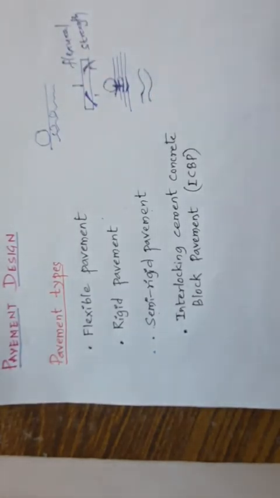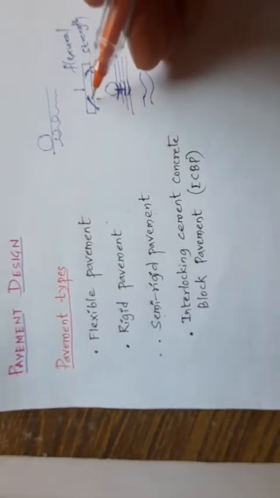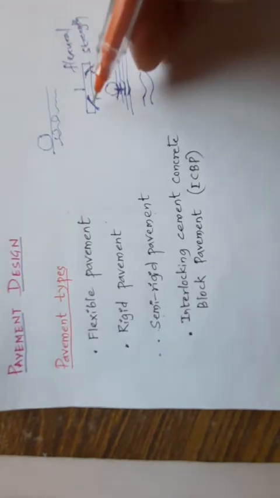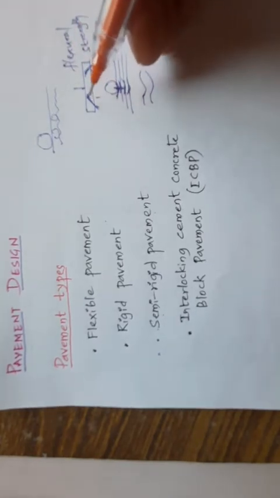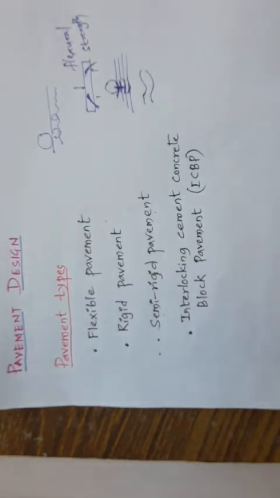So when you go for the next, rigid pavement, this is the reverse one. So rigid pavements are those which possess noteworthy flexural strength or flexural rigidity. It has very high bending resistance. Okay, so the flexural strength is very high here. So rigids are generally made up of what? CC pavement, that is Portland cement concrete. So these are called CC, cement concrete pavement.